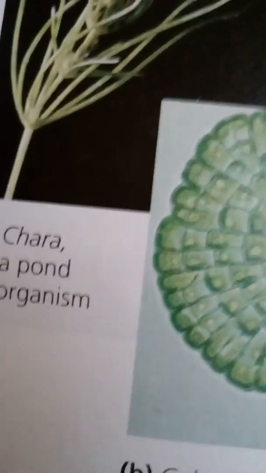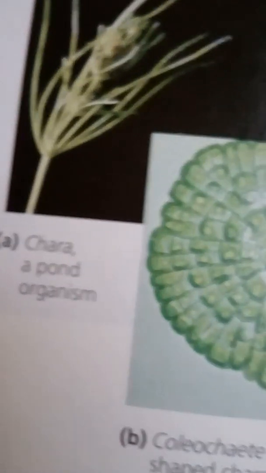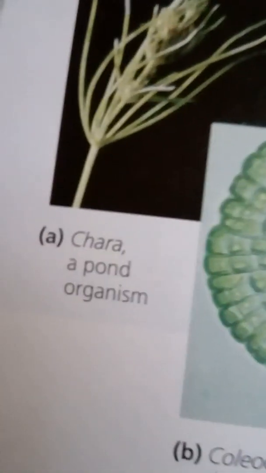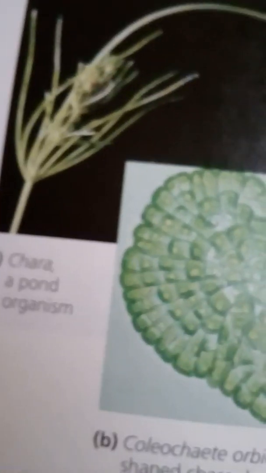For example, the synthesis of new cross walls, or cell plates, during cell division involves the formation of a phragmoplast and alignment of cytoskeletal elements and Golgi-derived vesicles across the midline of the dividing cell. Notice this figure.